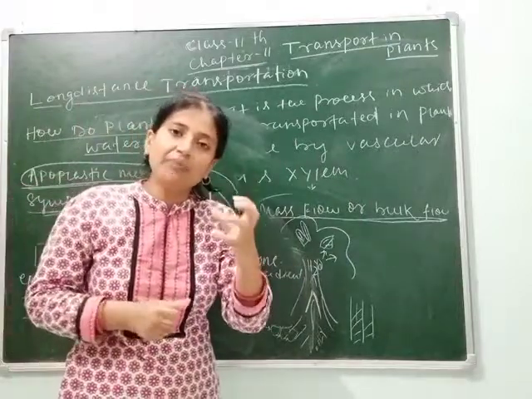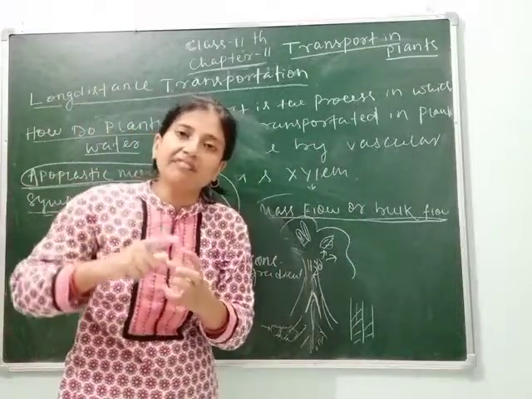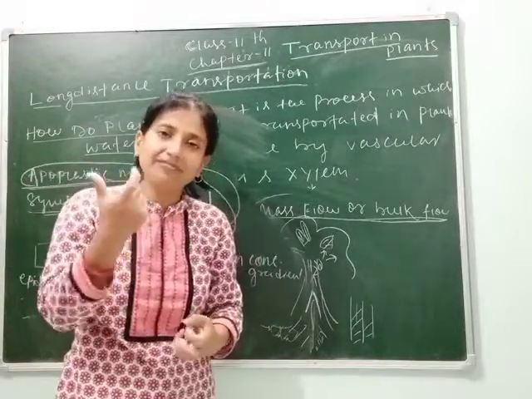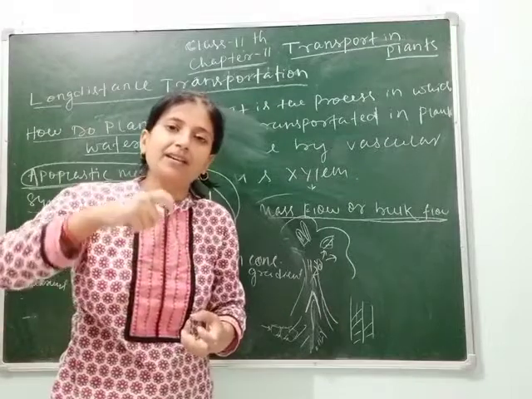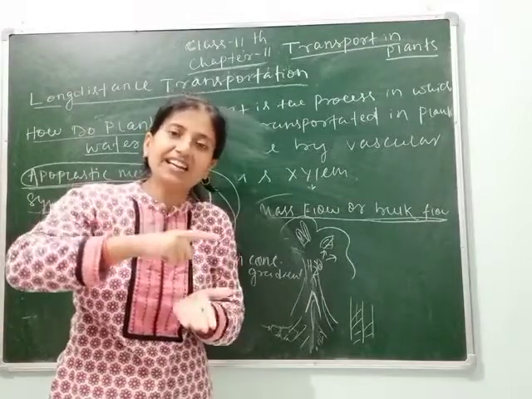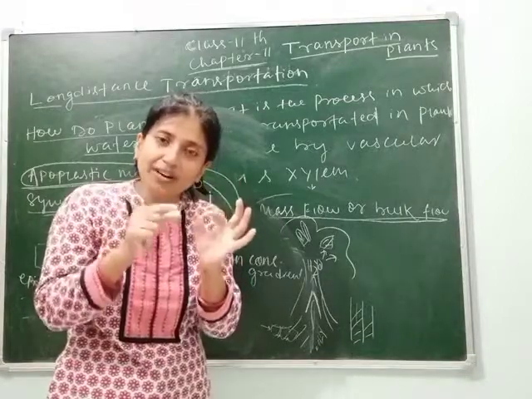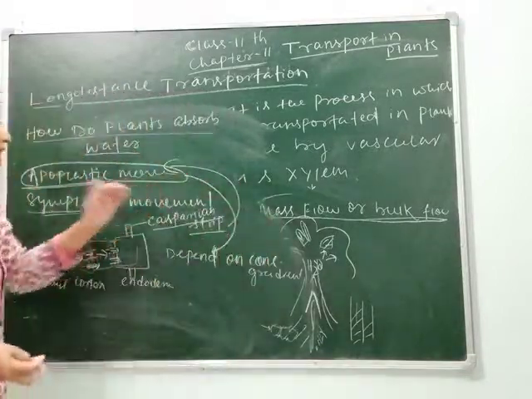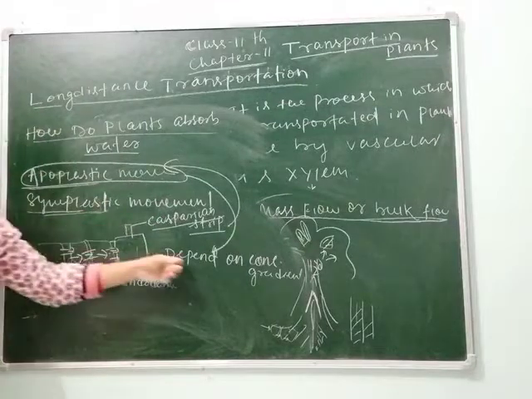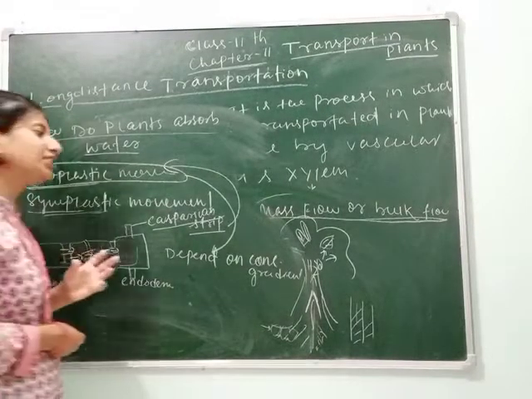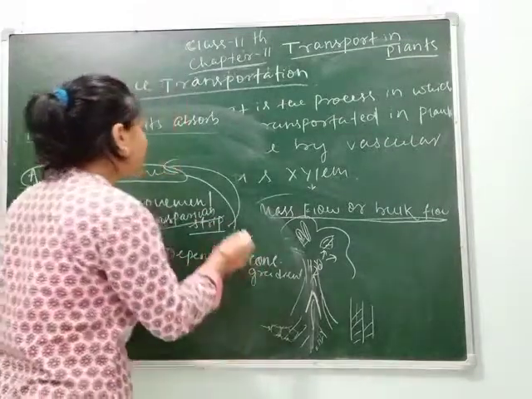If evaporation occurs continuously through the leaf, then what happens? Then the root absorbs the minerals, water and nutrients from the soil by the difference in their concentration gradient. It means the concentration gradient is more in soil and less in plant. So here, students, apoplastic movement depends on concentration gradient, and this also takes place due to cohesive and adhesive force.